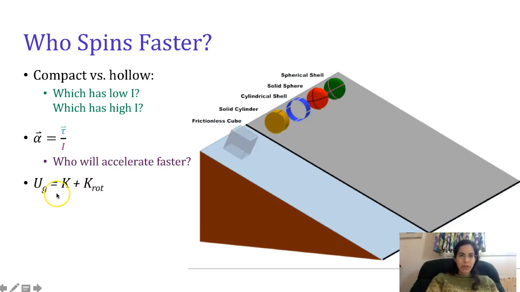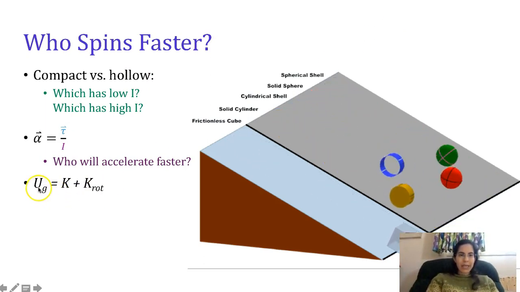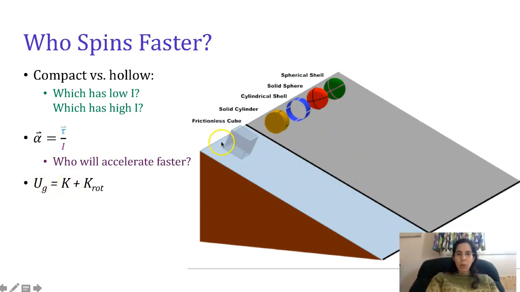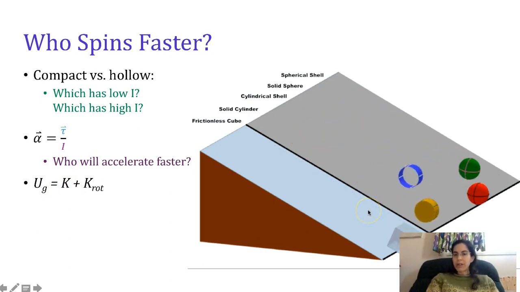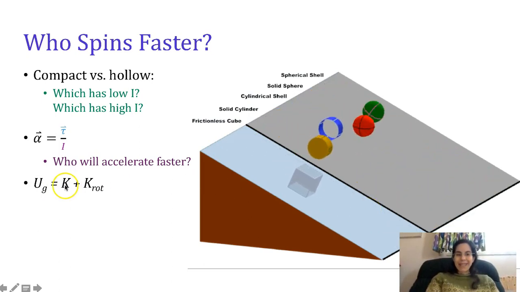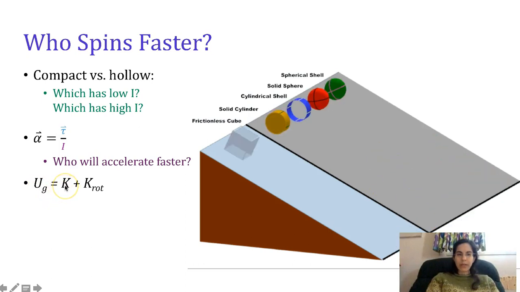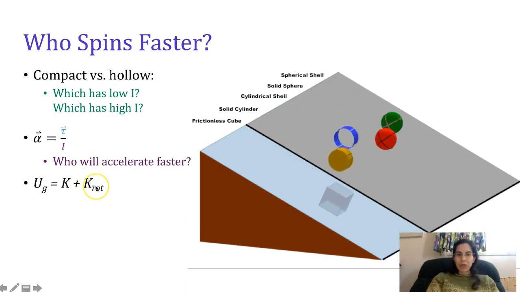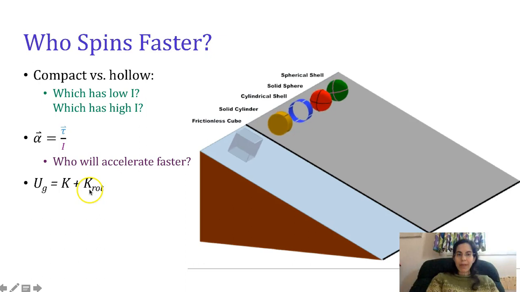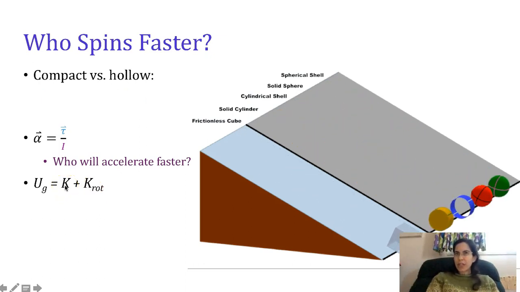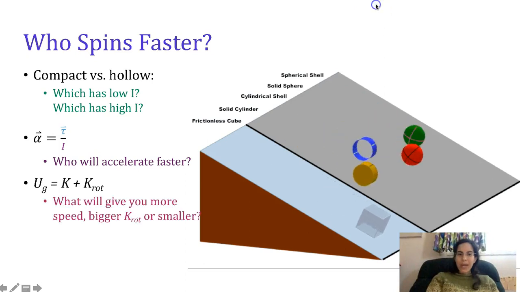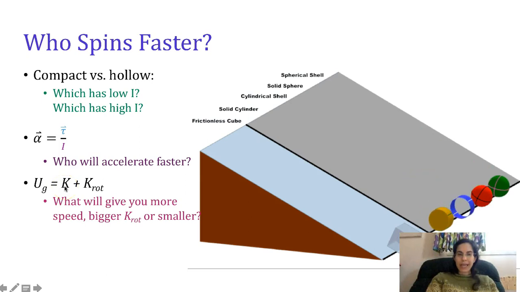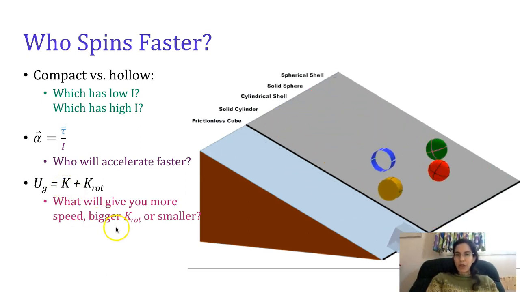Now let's think about conservation of energy. Before we knew about rotational kinetic energy, we said that 100% of our gravitational energy went straight into kinetic energy. Now look and see who wins. What if, instead of having 100% of our potential energy be converted to kinetic energy, some of it had to be saved? What if some of it had to be reserved for rotational kinetic energy to roll with? How would that change the kinetic energy that you had left? What if your rotational kinetic energy was even bigger than your kinetic energy? Would that give you more speed or less speed?